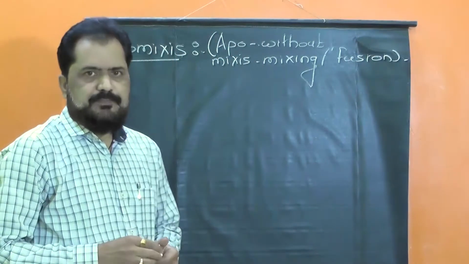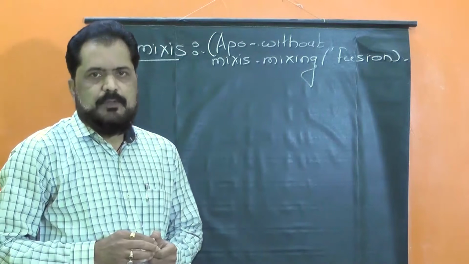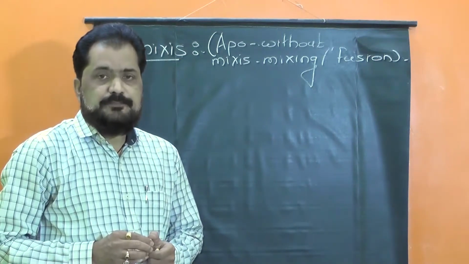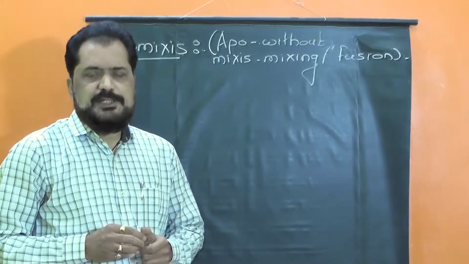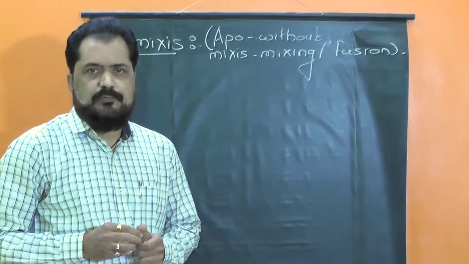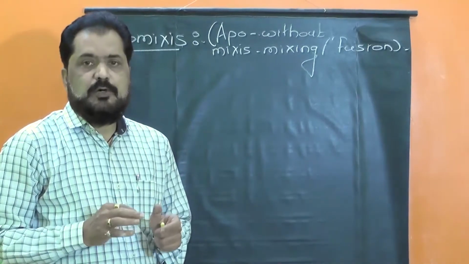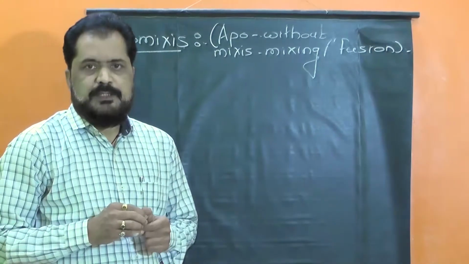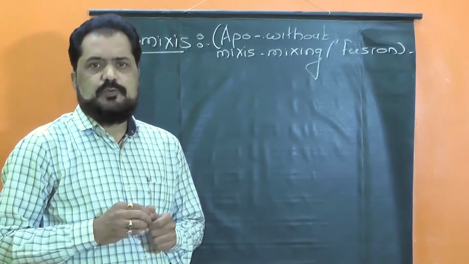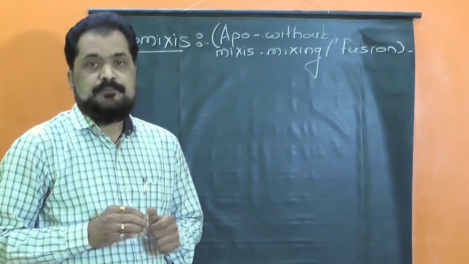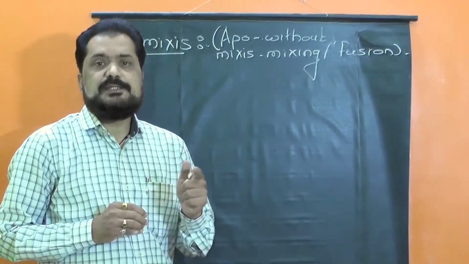So apomixis can be defined as the development of seed without formation of gametes and without fusion of gametes. In other words, apomixis is the process of formation of seed without meiosis and syngamy.